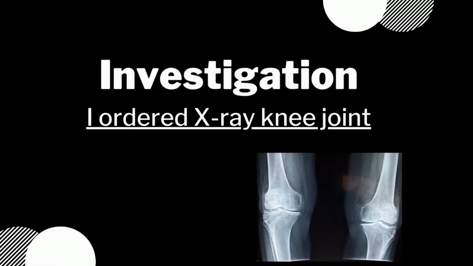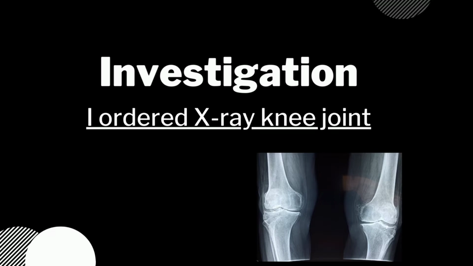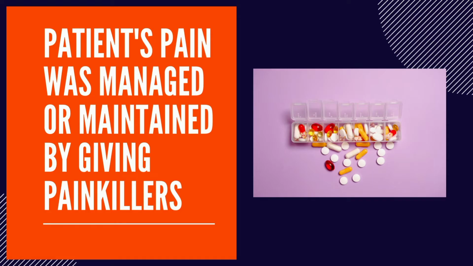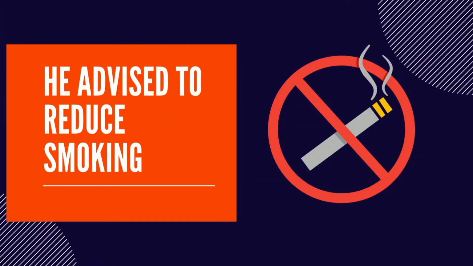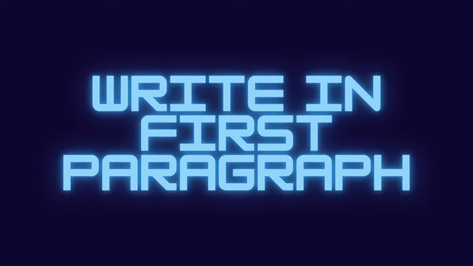Investigation. So these are the investigations which I ordered: X-ray, knee joint. The patient's pain was managed by giving painkillers, and he was advised to reduce smoking. That's the reason I said that this point was to be written: smokes 20 to 30 cigarettes. So this is the first day's findings, and this is what we have to write in the first paragraph.